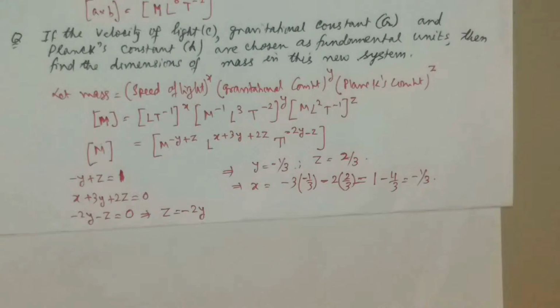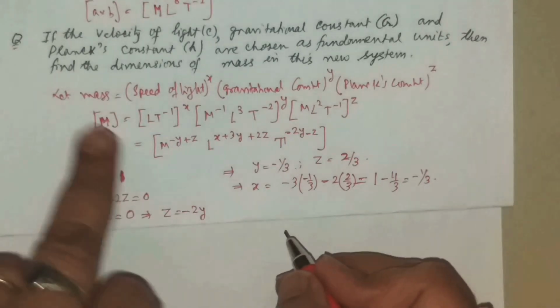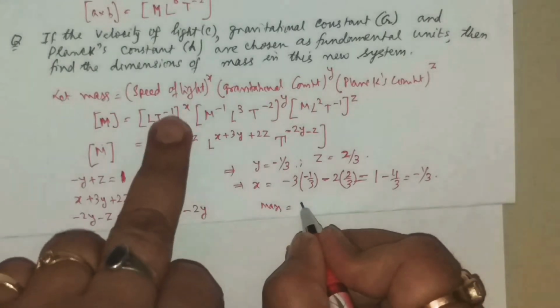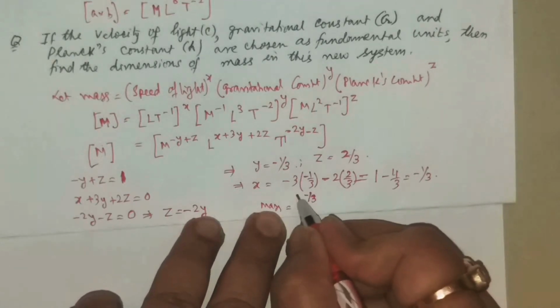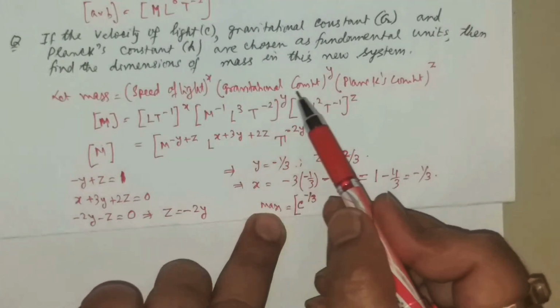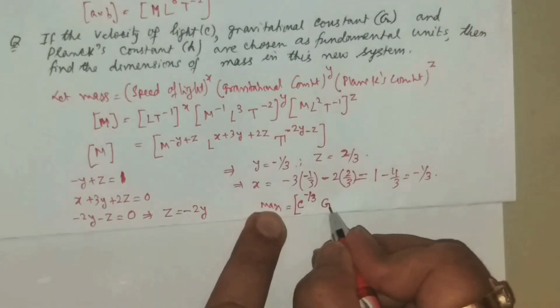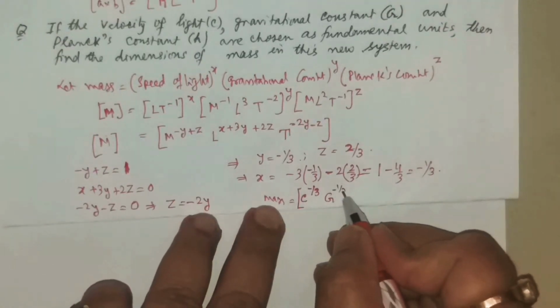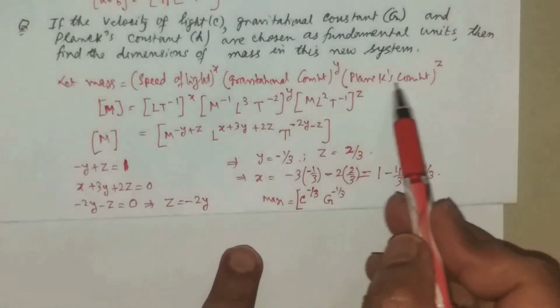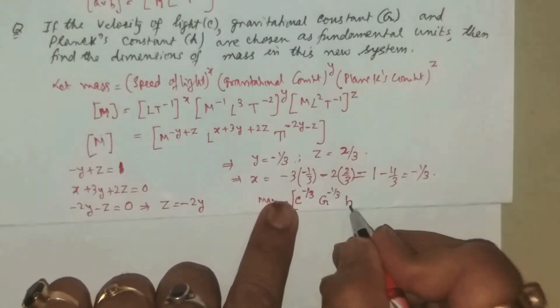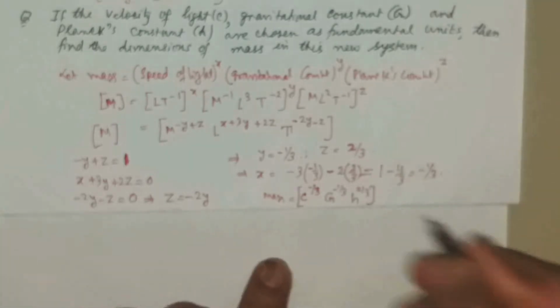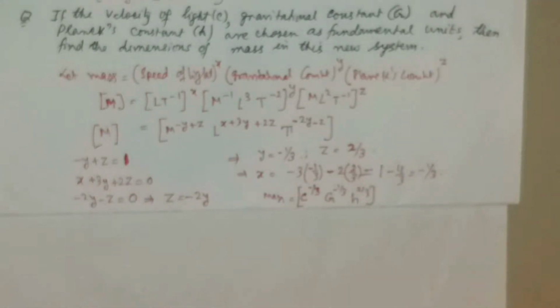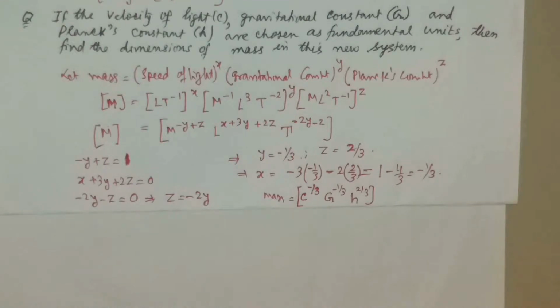Now what is our conclusion? They are asking the speed, the mass. Therefore, mass is speed of light to the power x, that is c to the power minus 1 by 3. Then we have taken gravitational constant to the power y, capital G. What is y? y is minus 1 by 3, and they are again asking this Planck's constant term. Planck's constant you denote by small h. They are saying to the power z. What is z? 2 by 3. Now this is the dimension of mass in their new system that they are asking. Just check this dimension what we are getting as out of this result.